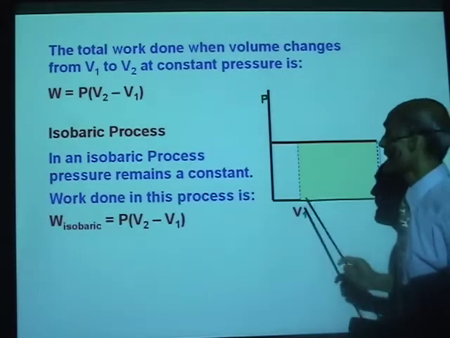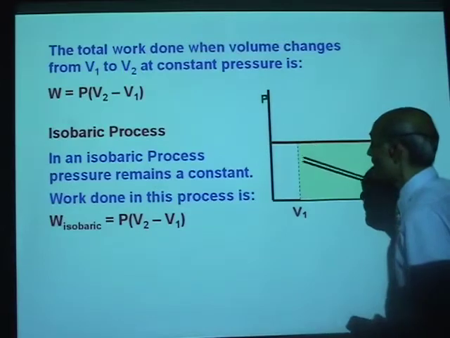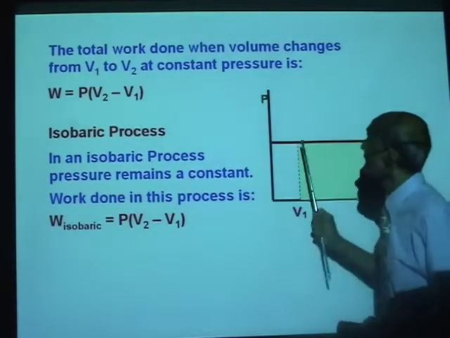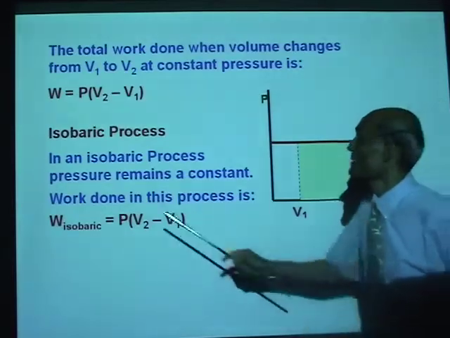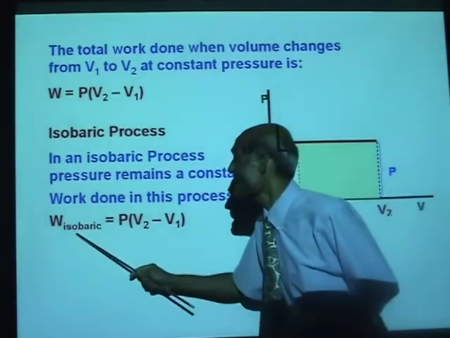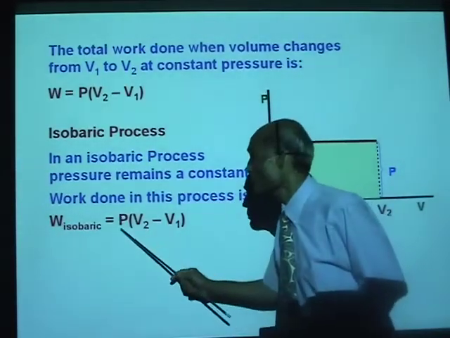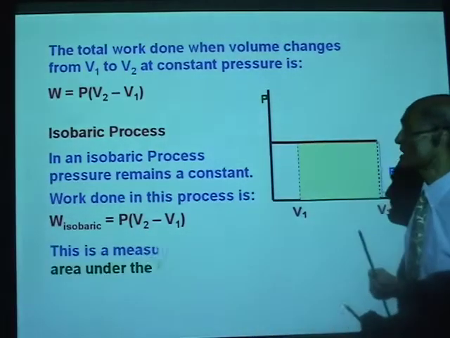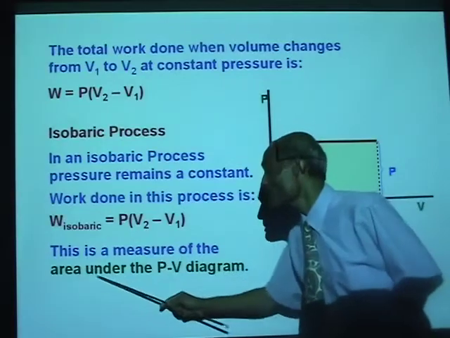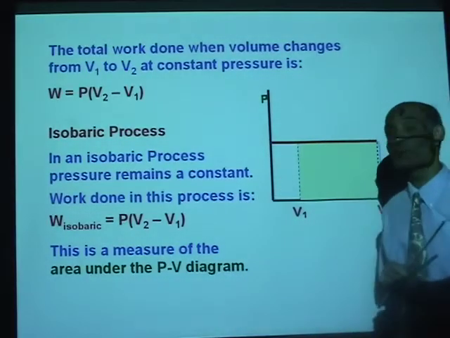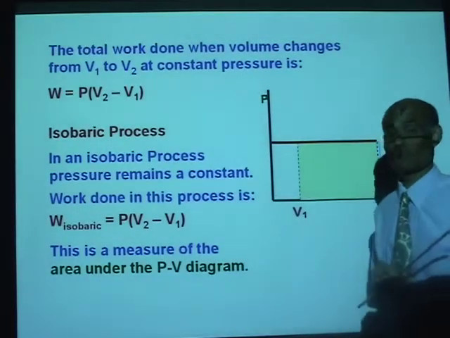Well, work done is actually represented by the area under the PV diagram. So work done in an isobaric process is P times V2 minus V1, and this is a measure of the area under the PV diagram.